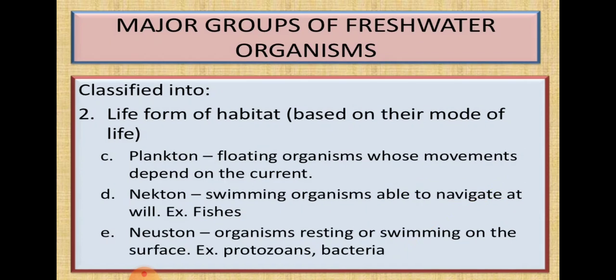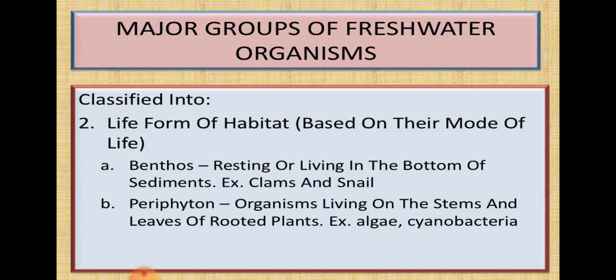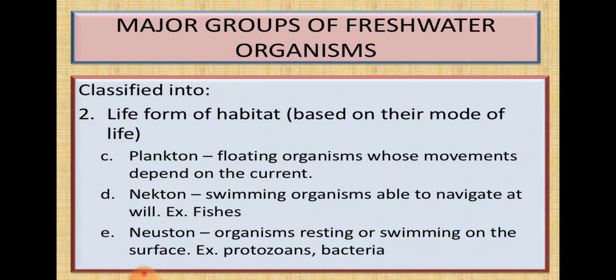Next, life form of habitat based on their mode of life. Again we have some examples, the third category, which is plankton. Planktons are the floating organisms whose movements depend upon the water current. In the last class I told you that in water plankton there are two groups, phytoplanktons and zooplanktons.